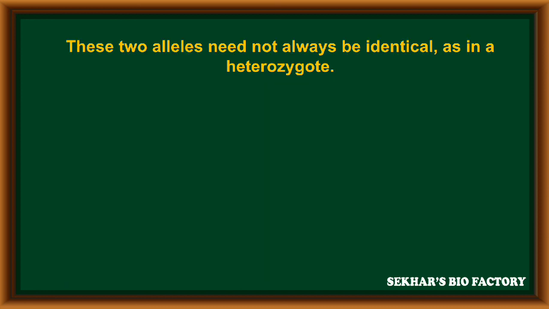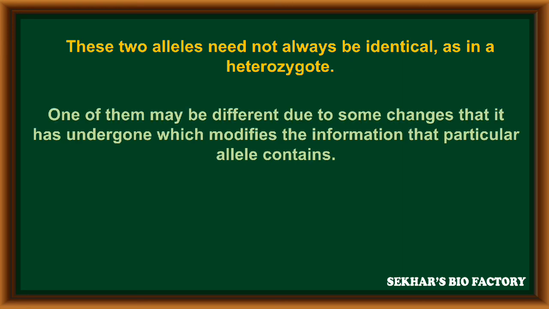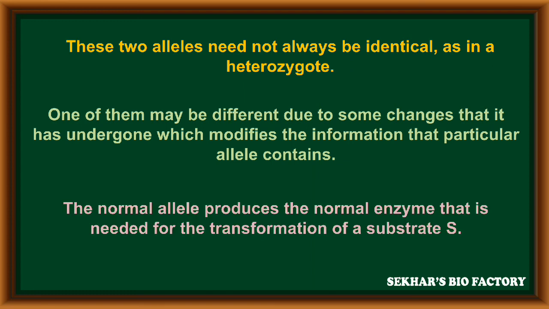These two alleles need not always be identical, as in heterozygotes. One of them may be different due to some change that has modified the information that particular allele contains. That means the allele has some information to transfer into the next generation, and such information can be modified in a modified allele. The normal allele, that is the dominant allele, can produce the normal enzyme that is needed for the transformation of substrate.